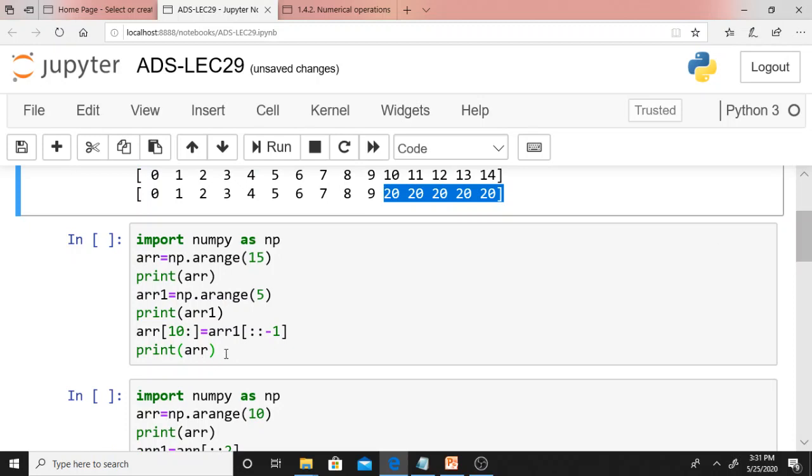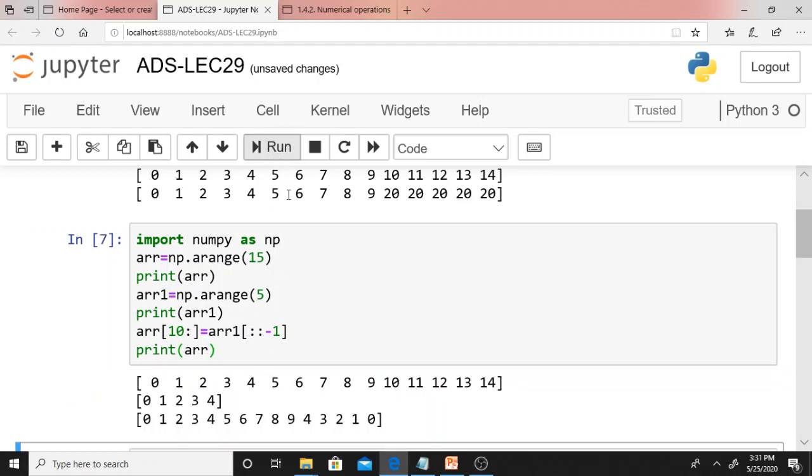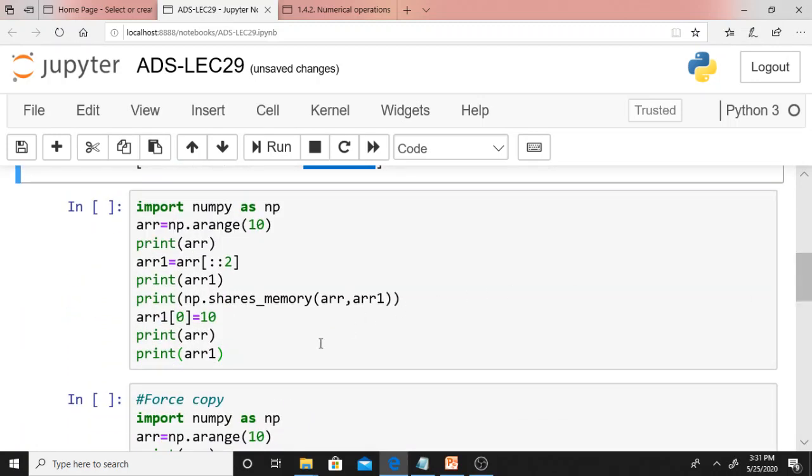Now this one is also slicing, starting from 0, ending, minus 1 means in reverse order. You are taking ARR1 in reverse order, 4, 3, 2, 1, 0. Here just see 4, 3, 2, 1, 0. It is replaced in the place of the last 5 elements. This also I discussed. Let me proceed further.